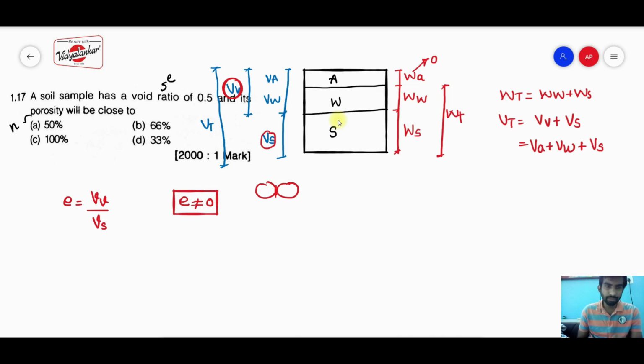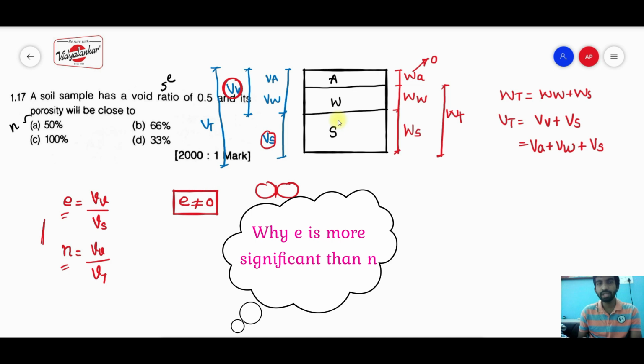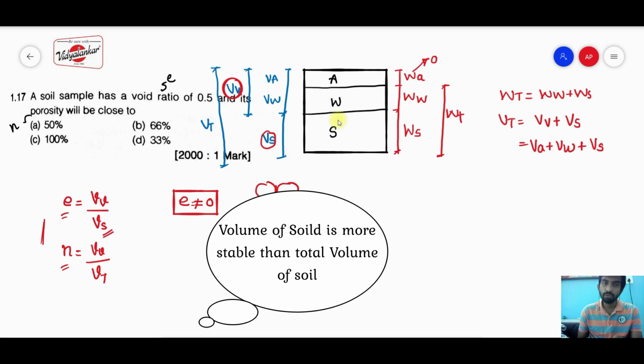Secondly, they have defined the porosity as the ratio of the volume of voids to the total volume. Here, both the void ratio as well as the porosity are taken corresponding to the volume of voids, but for the void ratio the volume of solid is taken, and for the porosity the total volume is taken. If I consider the significance of these two, the void ratio is more significant as compared to the porosity, just because the volume of solid is more stable than the total volume.